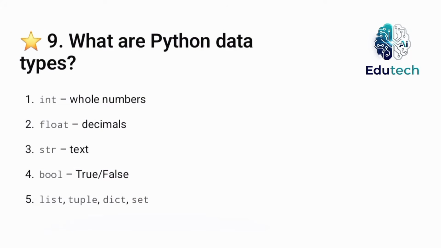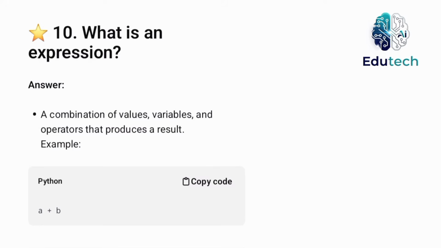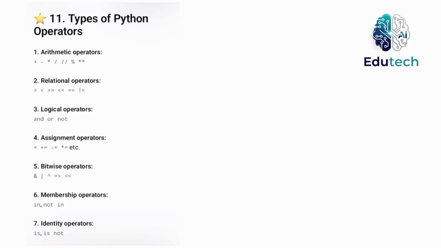Int is whole numbers. Float, decimals. Str, text. Bool means true or false. List, tuple, dictionary, set. What is an expression? A combination of values, variables, and operators that produces a result. Types of Python operators: arithmetic operators, relational operators, logical operators, assignment operators, bitwise operators, membership operators, identity operators.